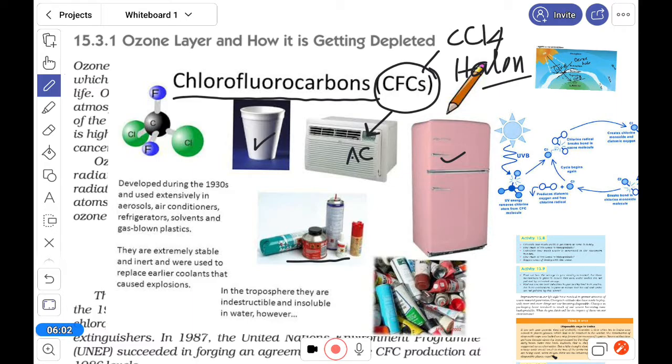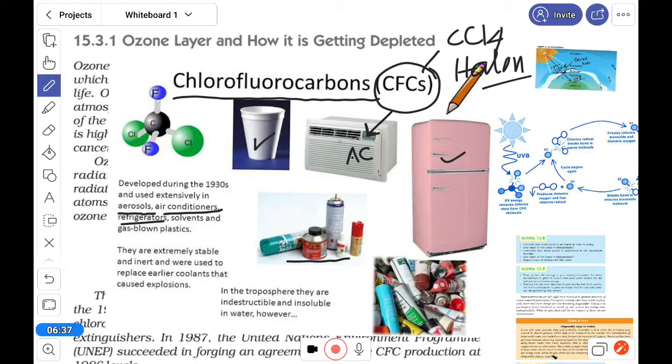So this is used by us. It is used in aerosol sprays, the perfume and body spray that we use every day, air conditioners, refrigerators, different solvents, plastic making, and some others. So chlorofluorocarbon is an ozone depleting substance. Now we have to understand how it can cause harm over there, when our use here is so small.